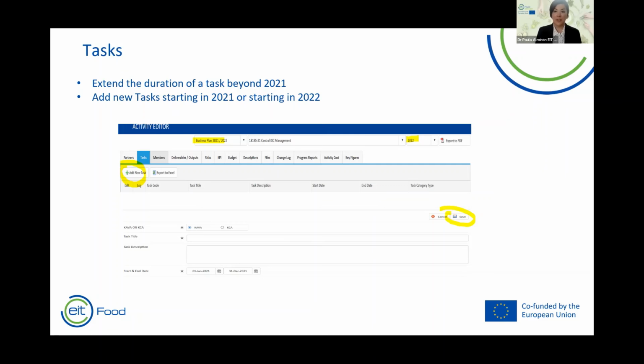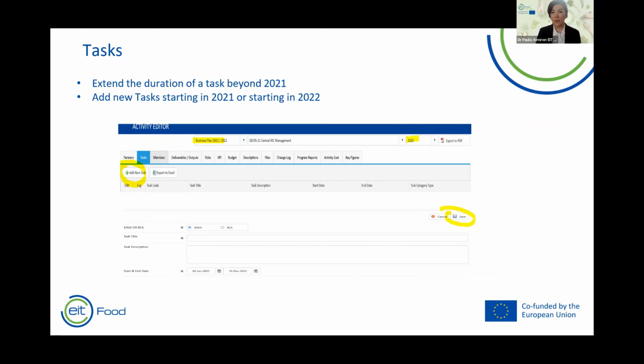In the first case, to extend the duration of a task that started in 2021 to 2022, you need to first talk with your program manager and you need to have allocated budget for 2022. You need to select year 2021 and click on edit task.